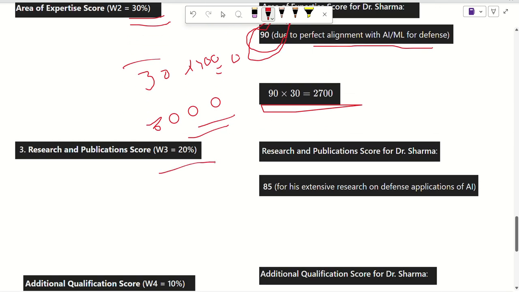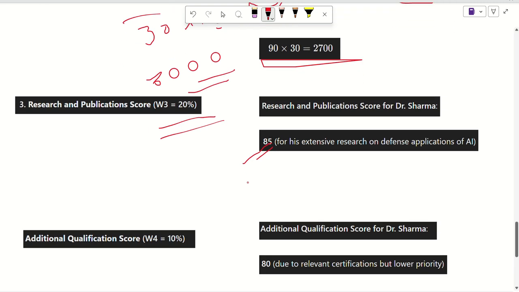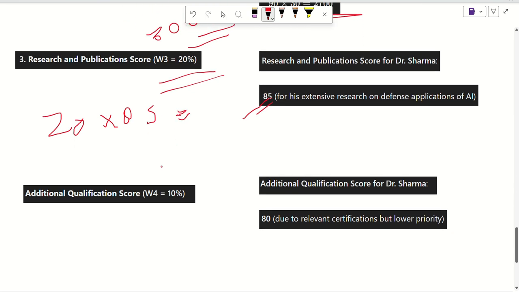Similarly, we have assigned 20% weight for research and publication score, and let's say Dr. Sharma is having 80% similarity for his extensive research on defense and application of AI. Since our candidate has also done research in the same field, we can calculate this score by 20, 85. And similarly we will be doing the calculation for additional qualification as well.